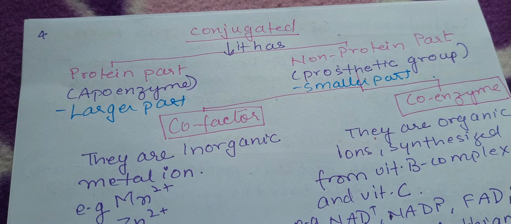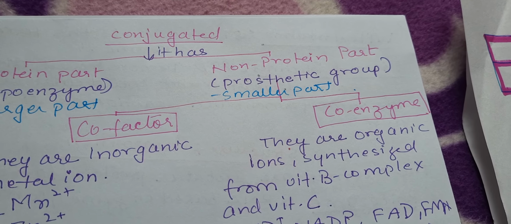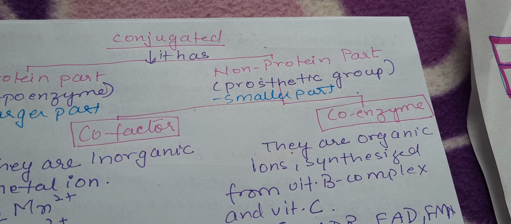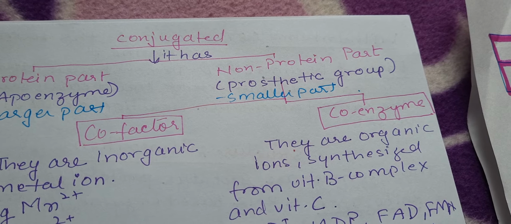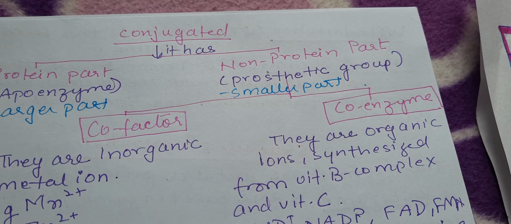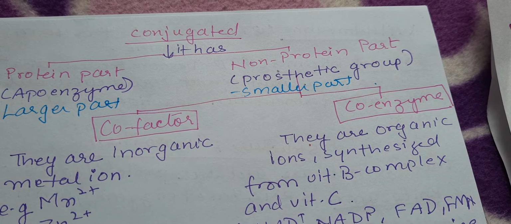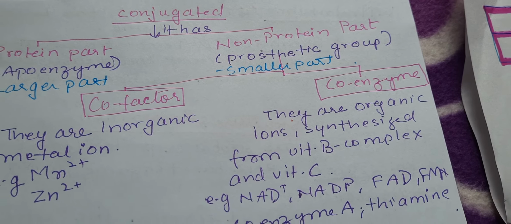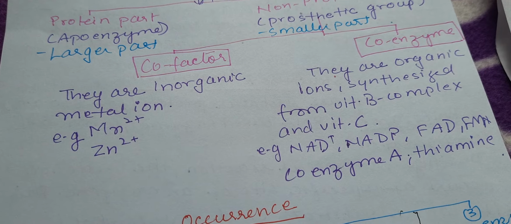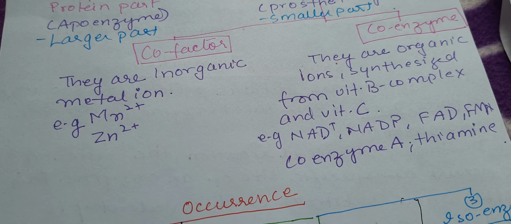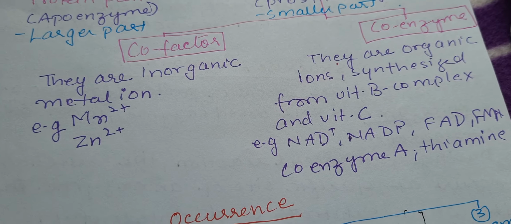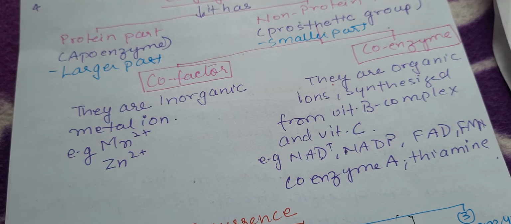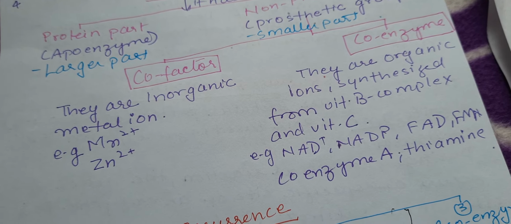The protein part is usually the larger part of the enzyme, and the non-protein part again is of different type. They may contain cofactor or coenzyme. So this non-protein part is also an essential part of the enzyme, because here they consist of either cofactor or coenzyme. Okay. So what are cofactors? They are inorganic metal ions such as magnesium, zinc. So there are certain enzymes which will only work when you supply, or when they have, magnesium or zinc or manganese ions. Okay.